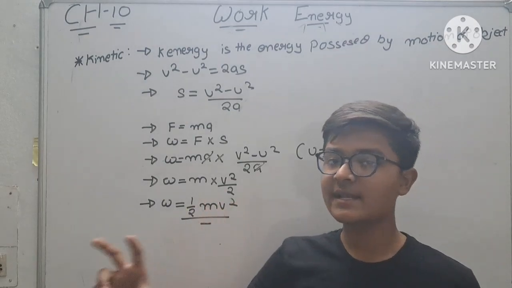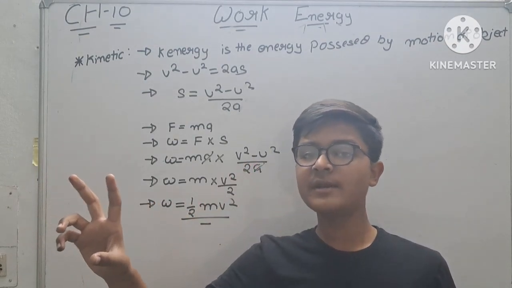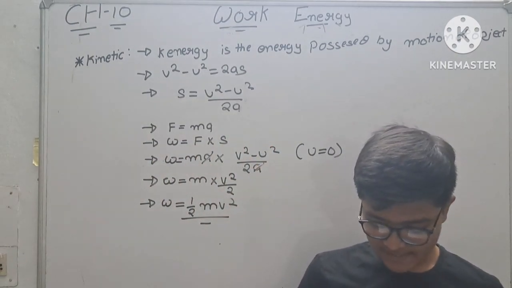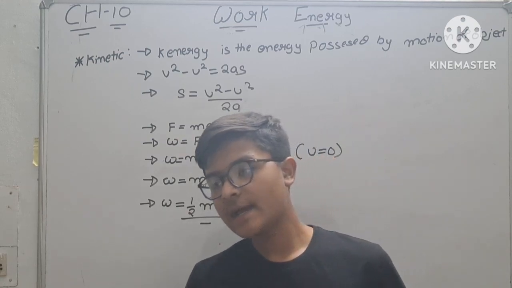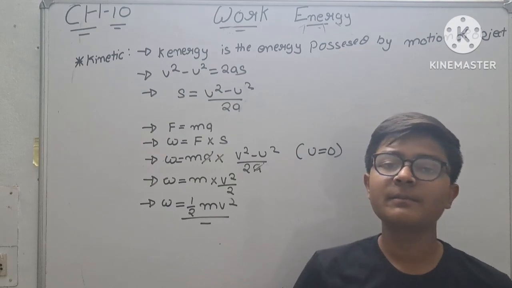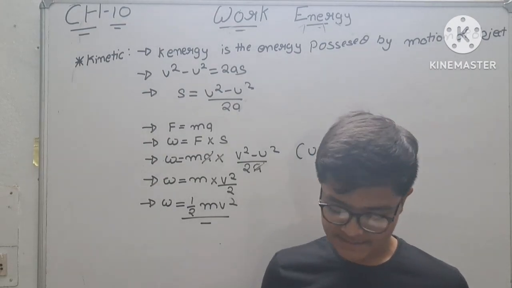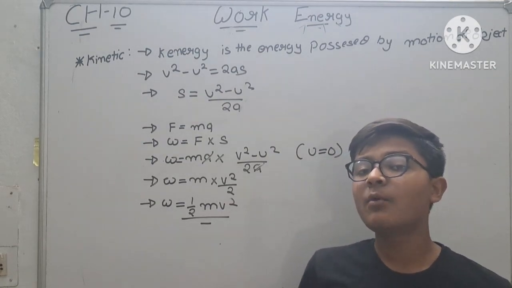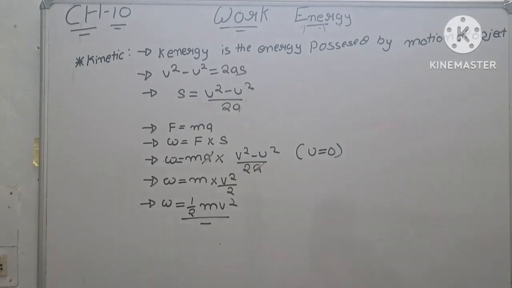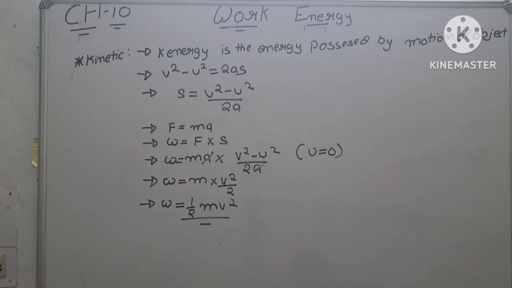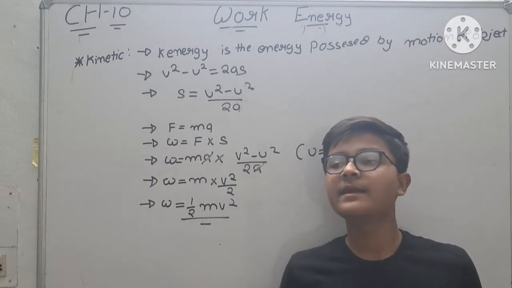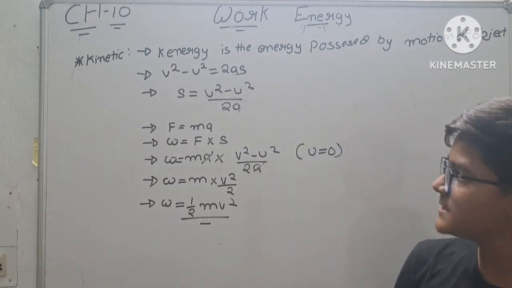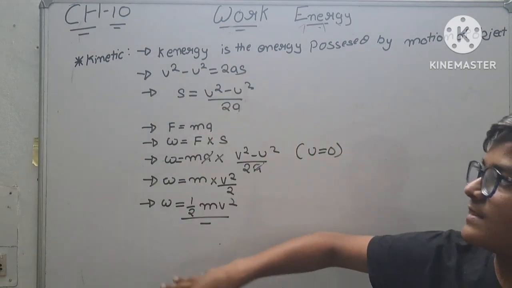Now in energy we saw it is a scalar quantity, its SI unit is joule, as well as the rate of doing work, which is known as power. Then kinetic and potential energy, and when we add kinetic plus potential we get mechanical energy. We have also seen that. Okay, we have also taken the example of kicking the ball. We have seen kinetic energy with its definition and with its derivation.